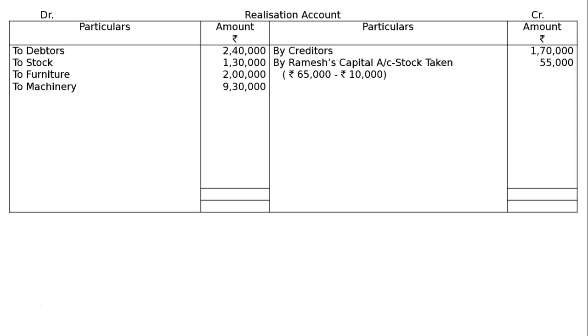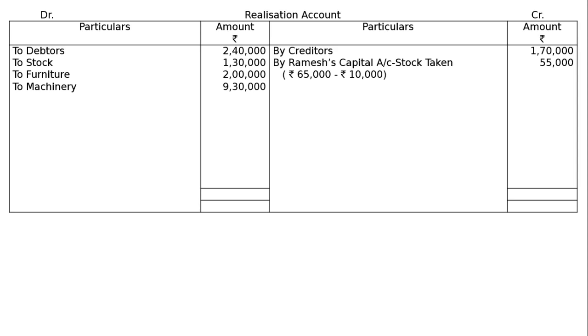Then the first adjustment, A part. Ramesh took over 50% of stock at rupees 10,000 less than book value. By Ramesh's capital account, stock taken. Stock is worth rupees 1,30,000 and 50% of this is 65,000. And he took it at a discount of 10,000. That is 65,000 minus 10,000 is equal to 55,000. Then 55,000.